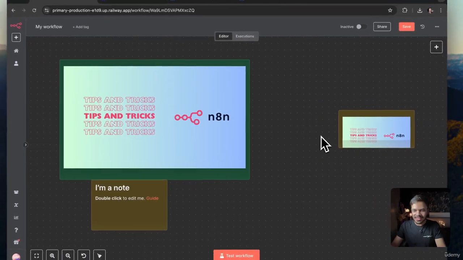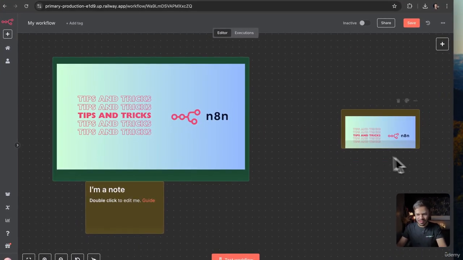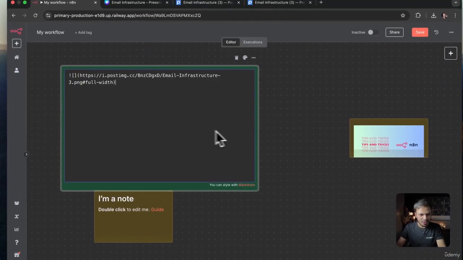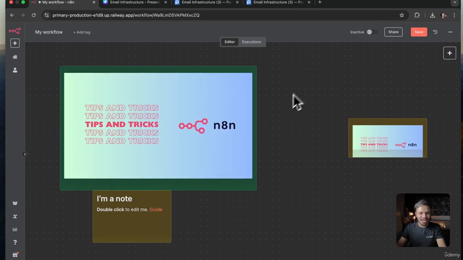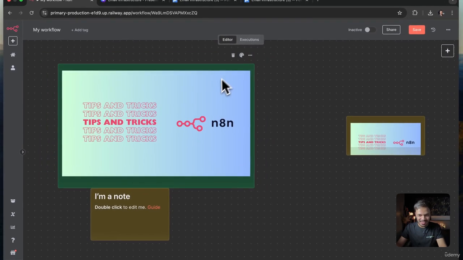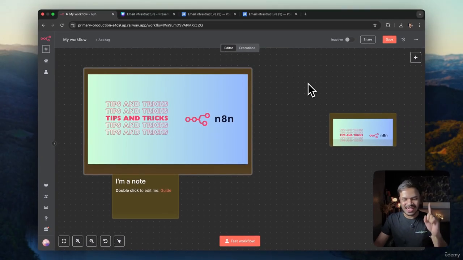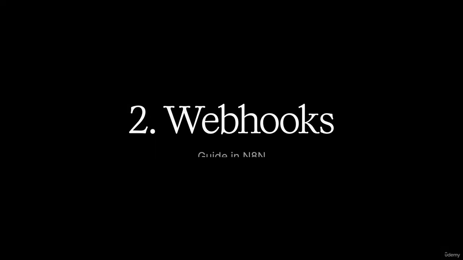Now the problem here is this image is not in full width. As you can see, the bottom layer of the image is cutting off. So all we need to do is just add full width at the end of the URL and you will have your entire image like so. Now if you want to change color, you can change the color of the background right from over here. So alright, that's the first tip of this N8N lecture.